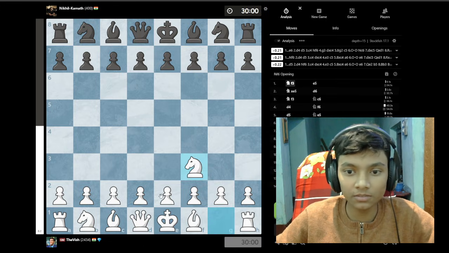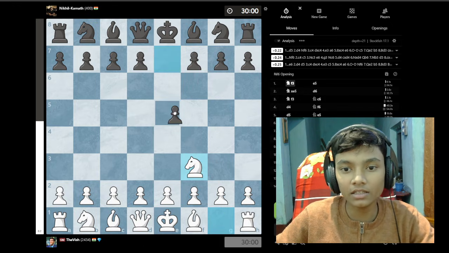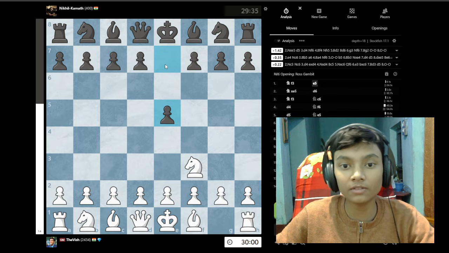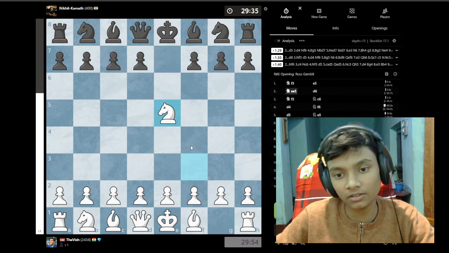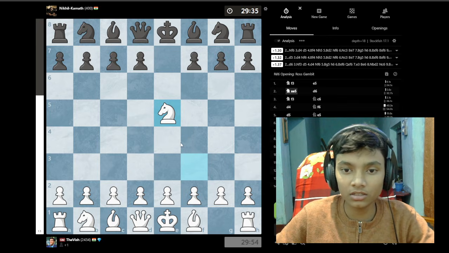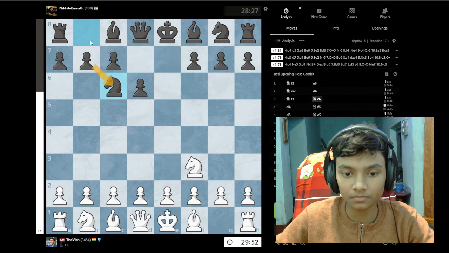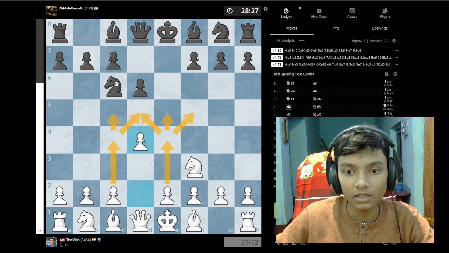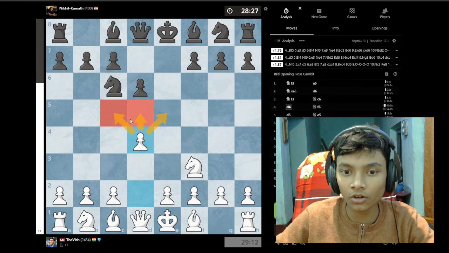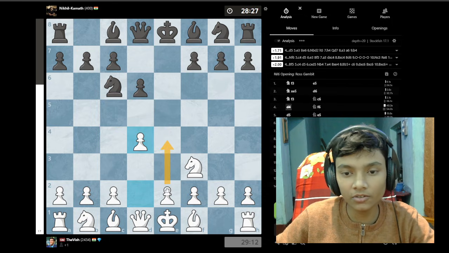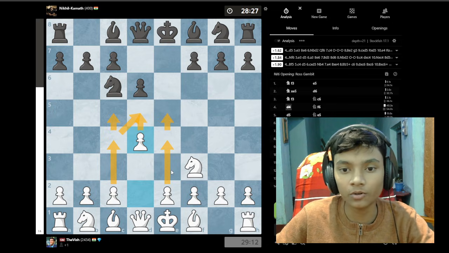So knight f3 was played by Viswanathan Anand, and here e4, e5 was played by Nikhil Kamath, which is kind of an off thing, as it just simply loses a pawn, which Viswanathan Anand, for obvious reasons, took. The knight is attacked, he moves back, and now knight c6 is played. He goes for d4, which signifies that he wants to take control of the center, with the ideas of going for e4 and then c4 to really control the center. And also he's a pawn up.